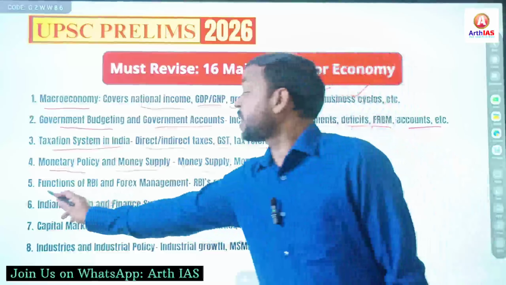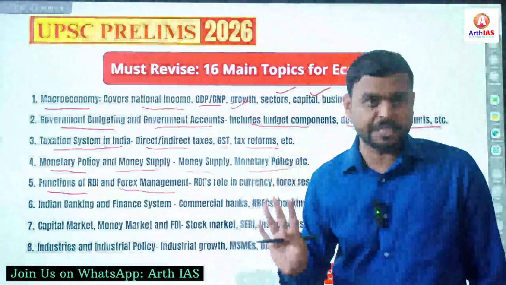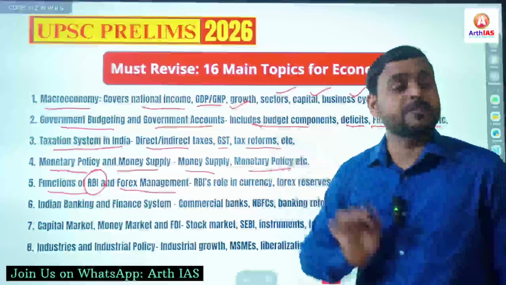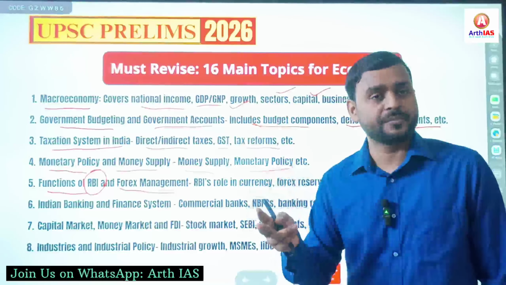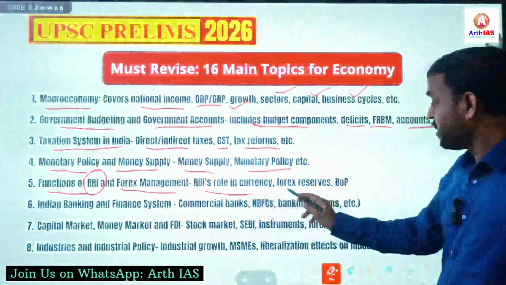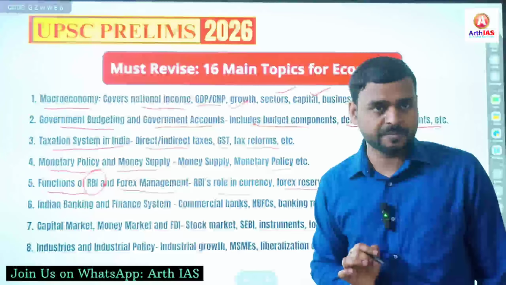Apart from that, functions of RBI and forex management, foreign exchange management. RBI is very important from an economics perspective. Its functions, how does it control inflation, all these topics are very important. So RBI's role in currency, forex reserves, balance of payment related issues.